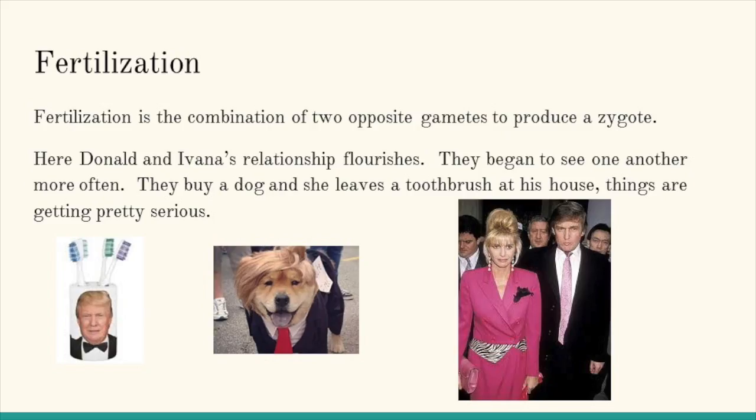Fertilization. Fertilization is the combination of two opposite gametes to produce a zygote. Here, Donald and Ivana's relationship flourishes. They begin to see one another more often. They buy a dog and she leaves a toothbrush at his house. Things are getting pretty serious.